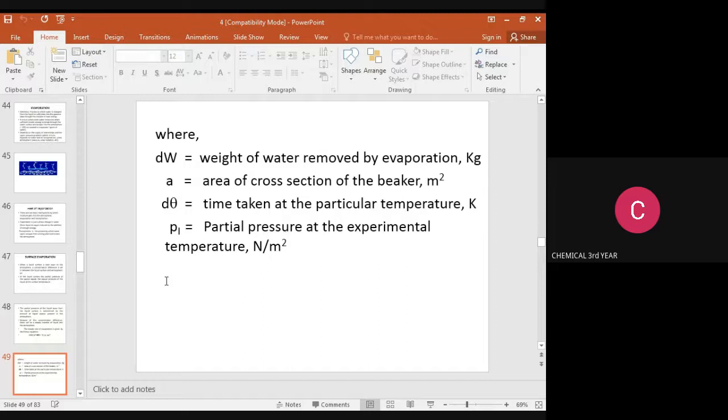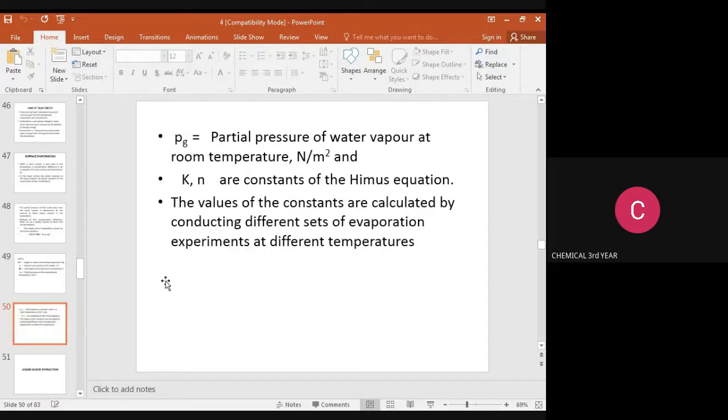Pi is the partial pressure at the experimental temperature, and Pg is the partial pressure of water vapor at room temperature. K and n are the constants of the equation. These constants are calculated by conducting different sets of evaporation experiments at different temperatures.